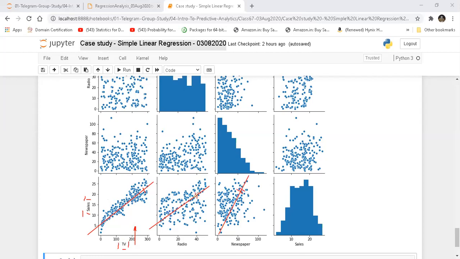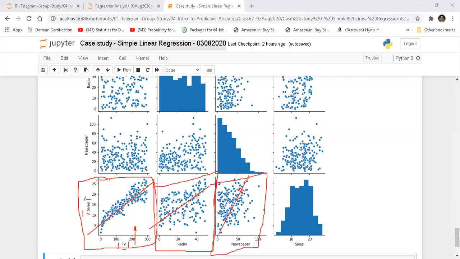Now, if you give this kind of data set, let's say only this much data, to a Python code or an R code or any statistical software, or you give this one, or you give this one, it is anyway going to come up with a best fit line. It doesn't matter whether there is a strong relationship or a weak relationship. So what I mean is, let me change my color quickly. Here the scatter of points is very close to the best fit line, but in the other two cases, the scatter is actually higher.